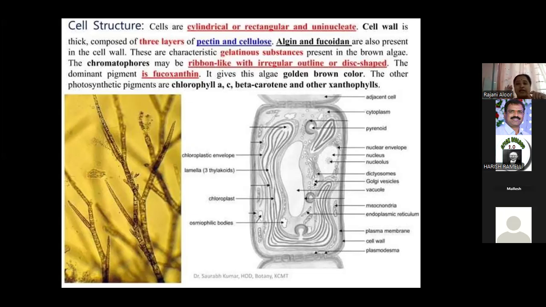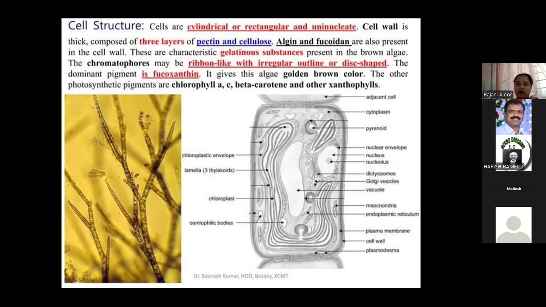Same like that, here also calcium carbonate, Chara also. Mostly important is Ectocarpus. Here also Ectocarpus is a Phaeophyceae member. Not only Ectocarpus, you can read the different examples also, Laminaria, Sargassum. But at UG level, you can study this only. That's why I'll explain Ectocarpus. You can read Laminaria and Sargassum also.